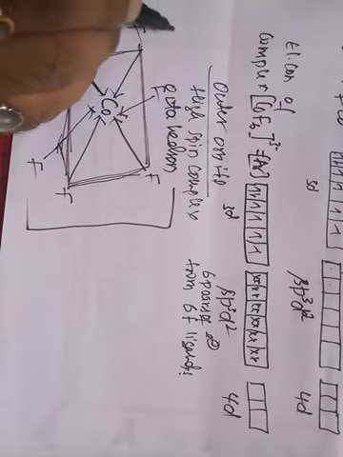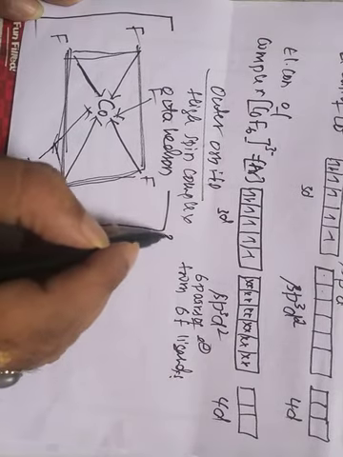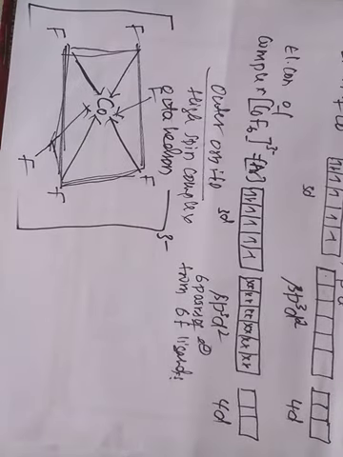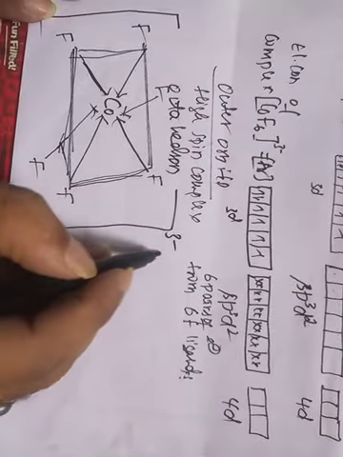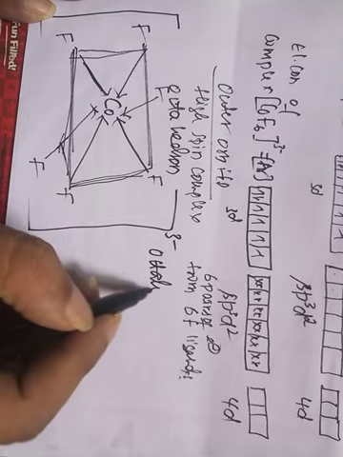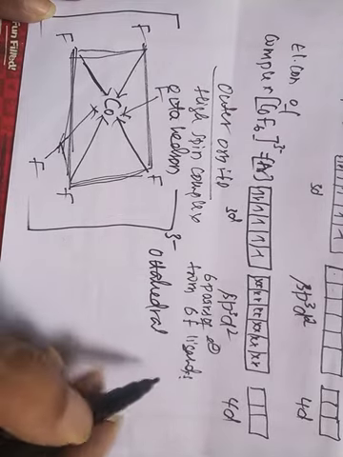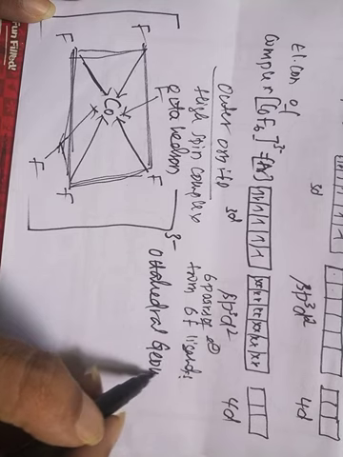This is an ion with a 3- charge. So this is octahedral geometry.